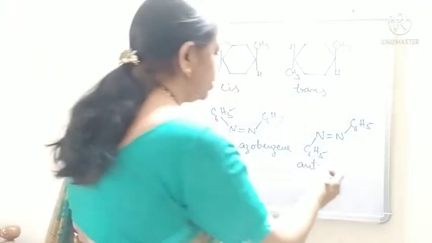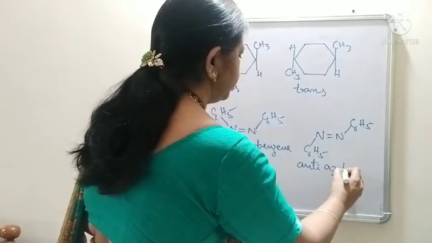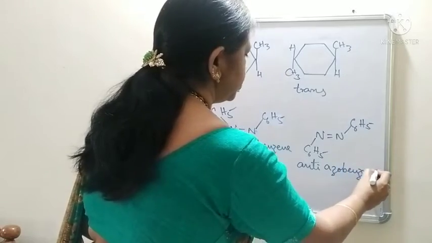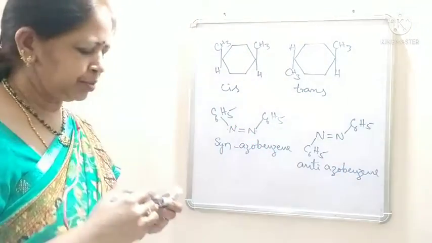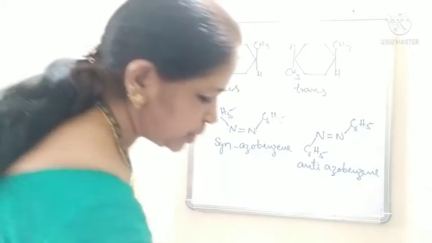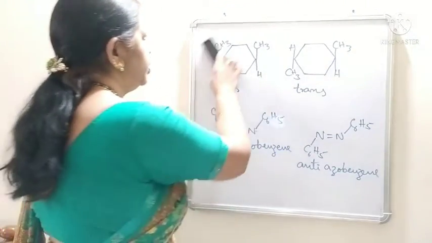Okay? Anti-azobenzene. Okay, students? Now, let us take other types of examples.